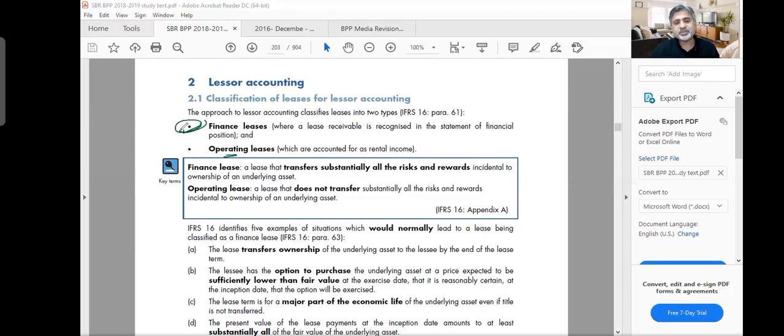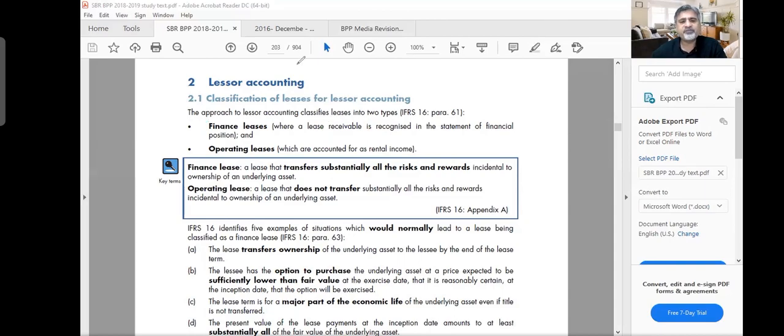The finance lease is a situation where the lessee will become the owner of the asset after the lease period. Finance lease is where a lease receivable is recognized in the statement of financial position, so you call it lease receivable. What is actually a finance lease? You should consider finance lease as sale of an asset on credit. To be very simple, you are telling someone, I'm leasing you this car, you will pay me installments for rentals for 5 years, and after 5 years you will become the owner of the car. So you have an intention of transferring the title from the very beginning. Finance lease should be seen as sale of an asset on credit, and therefore you record the receivable, because you are giving away the asset.